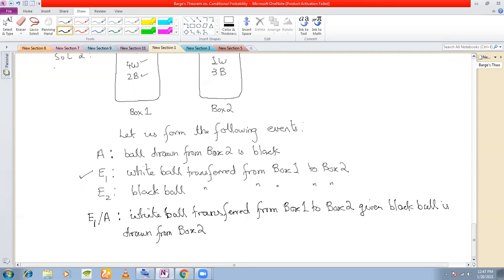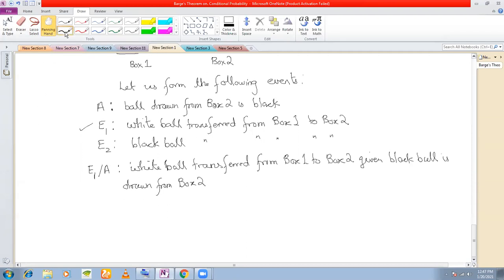That means we need to find the probability that white ball is transferred given that black ball is drawn.